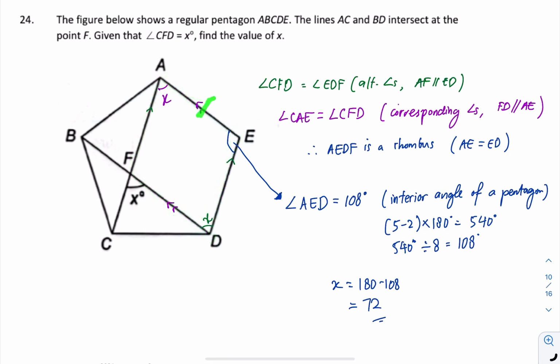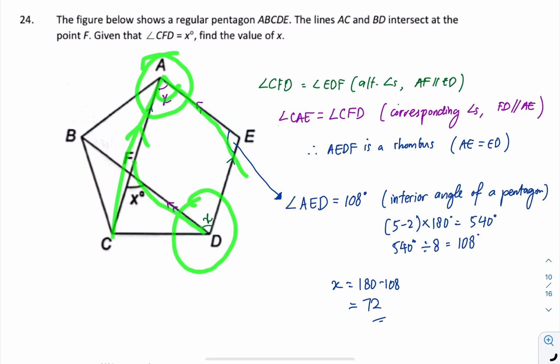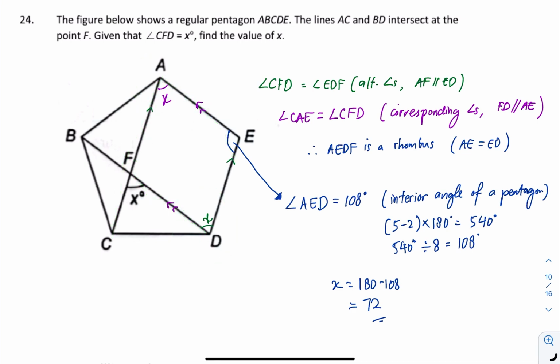Then since this equals to this, and you see this alternate angle, so this is x and this is x, and corresponding angle, this is also x. So since these two are the same and it's parallel, this will be a rhombus. So that means this angle will be equal to this angle.